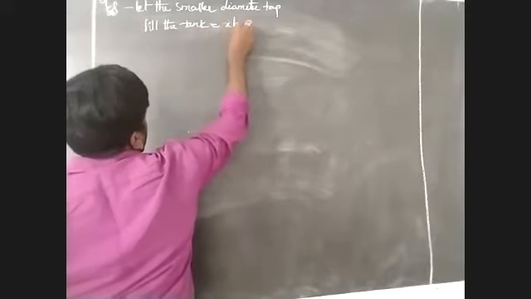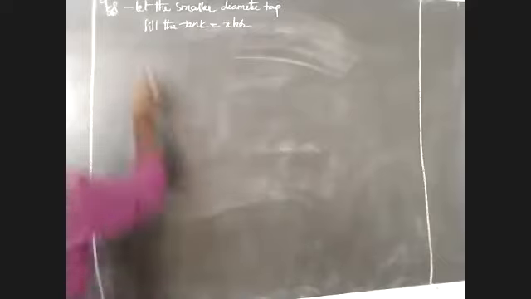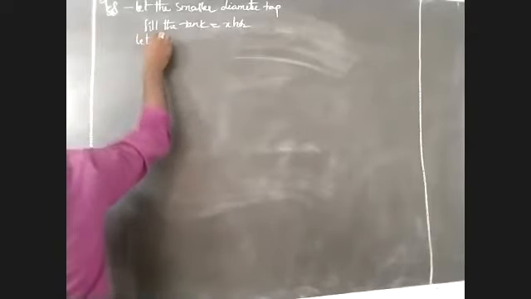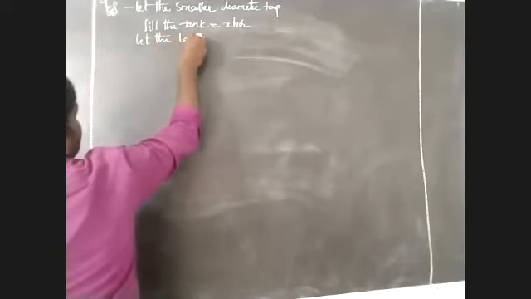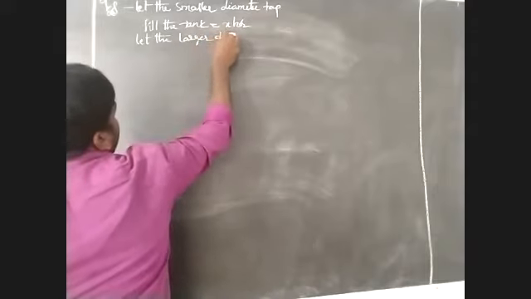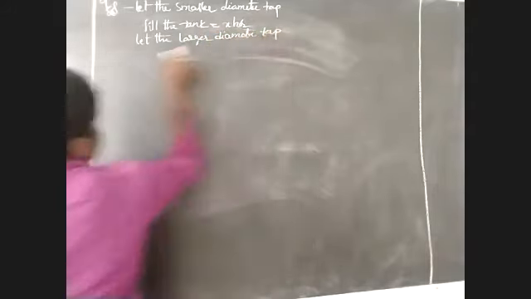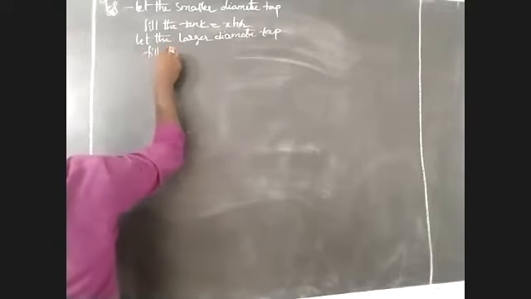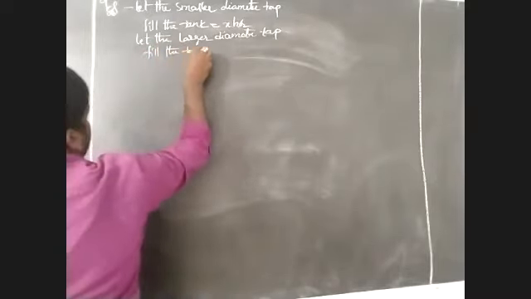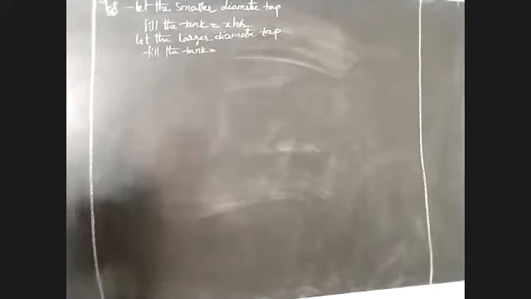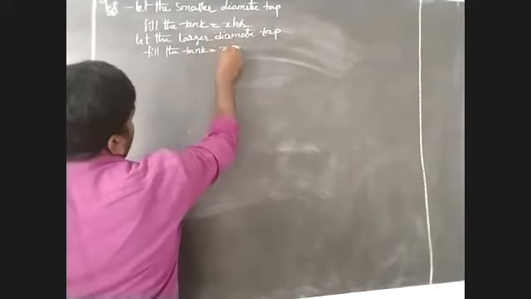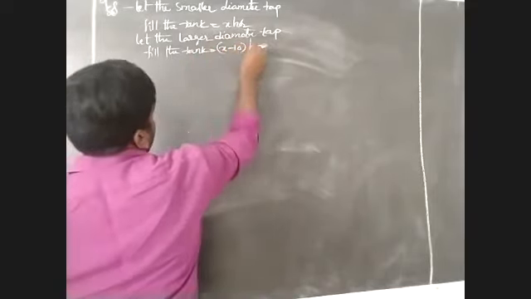Now, finally, we have to take let the larger diameter cap fill the tank. That means it can be less than the smaller, so I have to take x minus 10 hours.